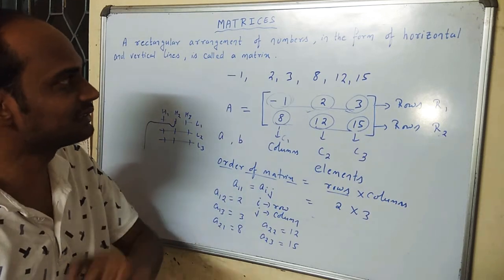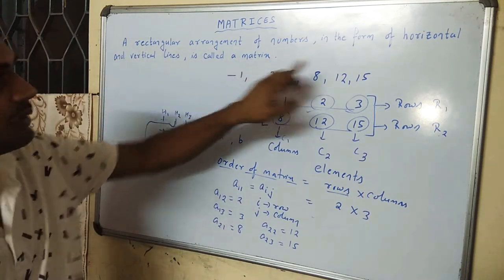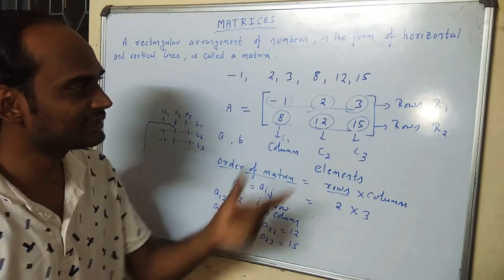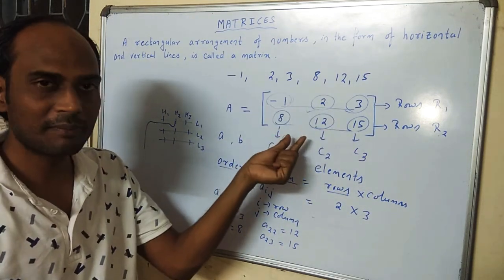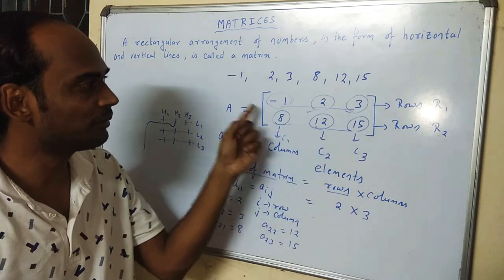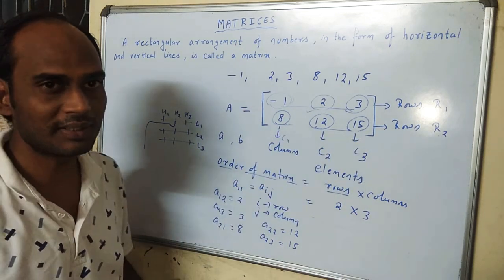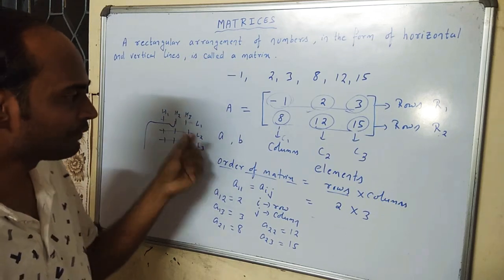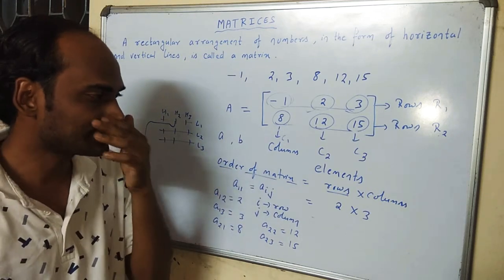So once again, let us recapitulate. A rectangular arrangement of numbers in the form of vertical and horizontal lines is called a matrix. These are called the elements of the matrix, and the elements are always enclosed inside square brackets. In order to denote the matrix, we use the capital letter A, and small a is used for the elements of the matrix.